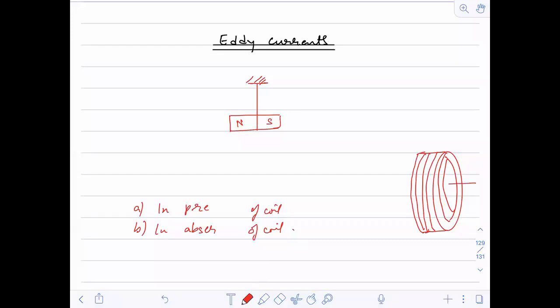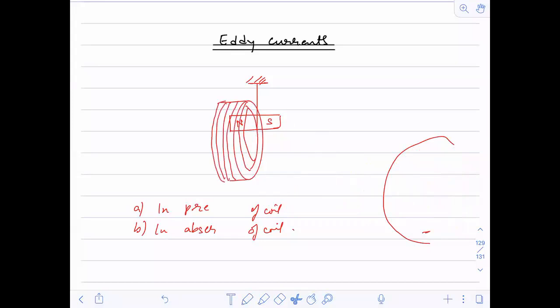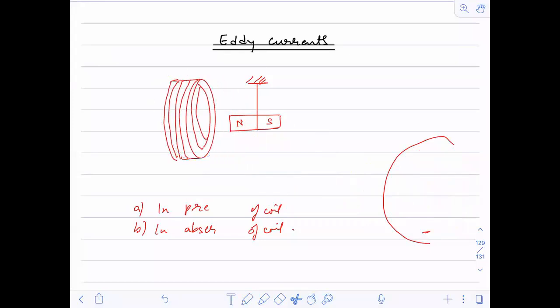It is always trying to approach the coil, and nowhere is it crossing the coil. So there is no attractive force, only a repulsive, opposing force. So in the presence of the coil, this magnet stops first.